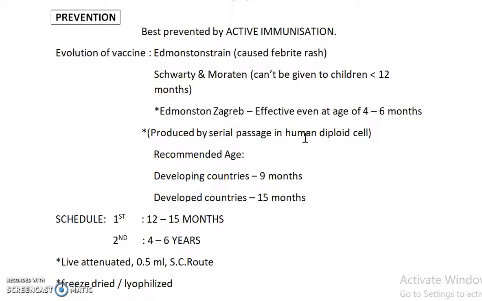Now moving on to prevention. Measles is best prevented by active immunization. The evolution of vaccine: active immunization is done by a vaccine, and the vaccine has evolved in 3 stages.